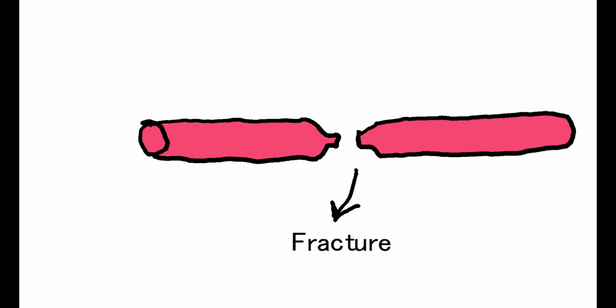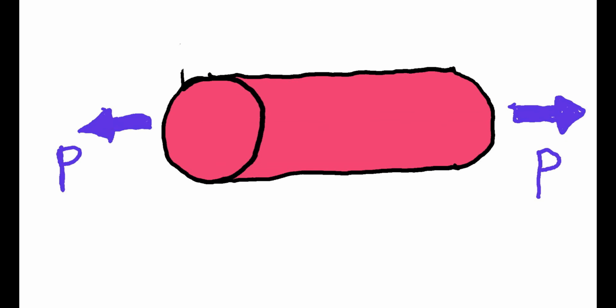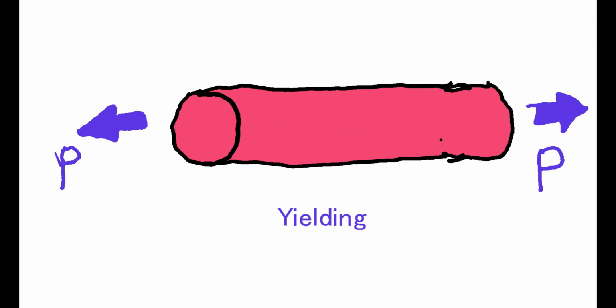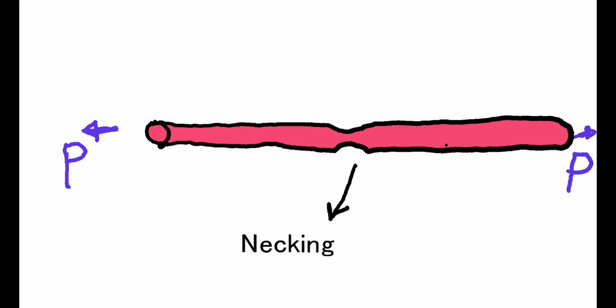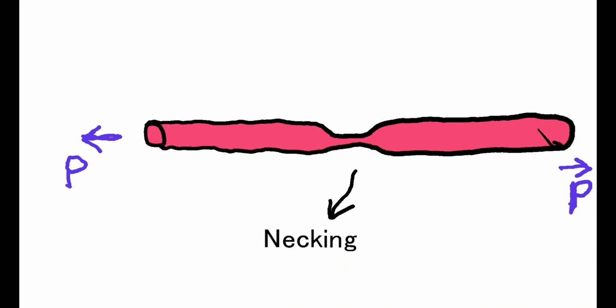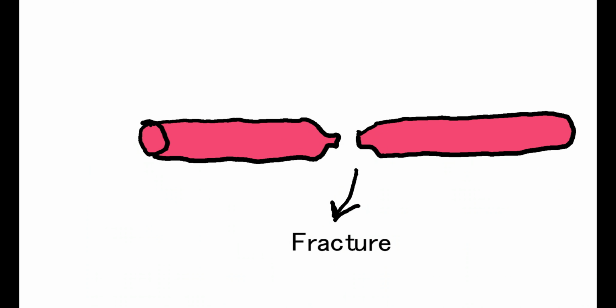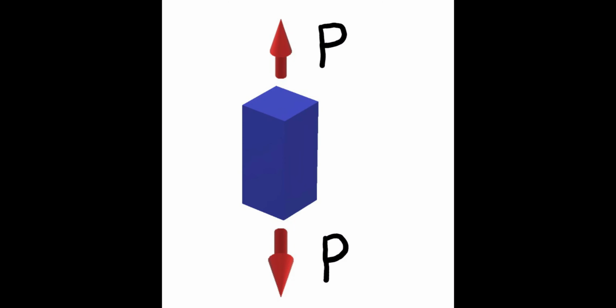So here we can see the destruction or deformation of material with respect to the force applied, and we can see different stages in deformation like yielding, necking and breaking of material. So we have to understand these different stages of deformation. So at first we have to know about Hooke's law.